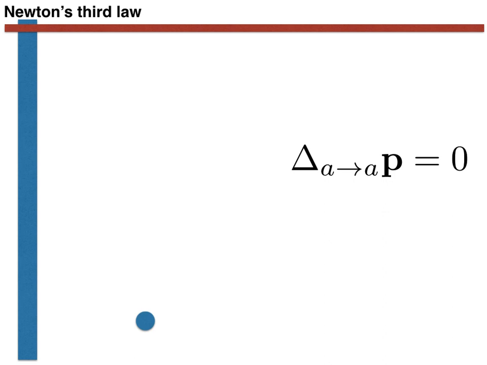We can write this condition as follows. We use the delta here to indicate that we have moved. We use the A right arrow A to indicate that we have moved from position A back to position A. And there is a P because we are interested in the change of momentum, P, that occurs as we take this path.